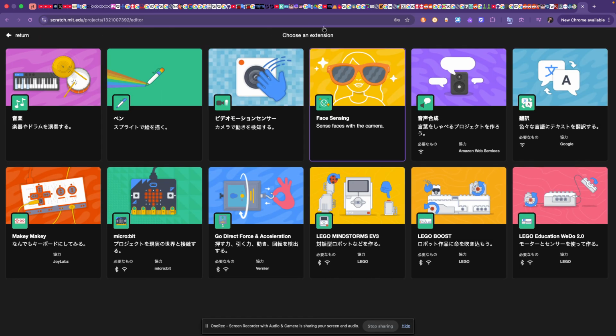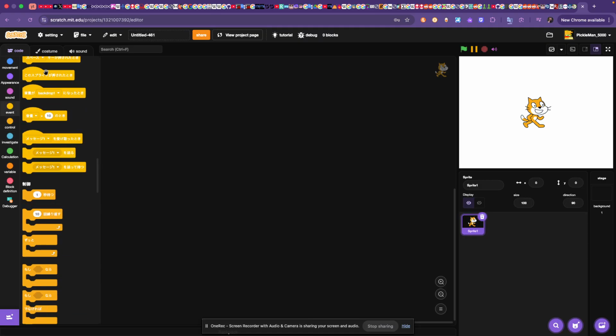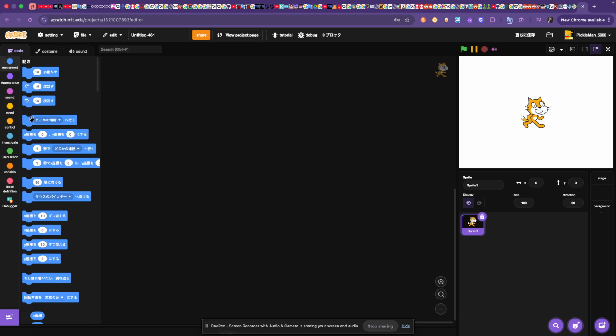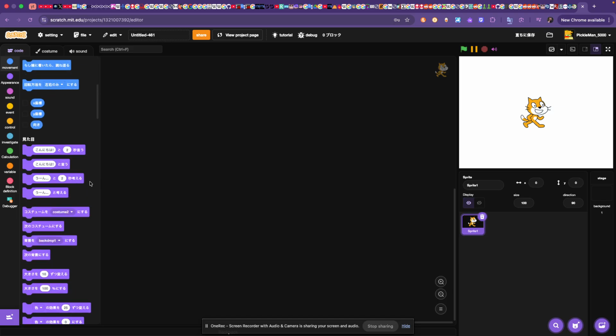What's the thing called? Choose an extension. So it's still choose an extension. None of these blocks translate for some reason. I'm not sure why, but these do translate. All the drop down menus translate. I know that. Somewhere, mouse pointer. I think this is like the go-to block, and it's just somewhere, mouse pointer. I have it set to kanji. I'll maybe do another video on if I have it on katakana or whatever language they suggest me doing. One of these languages, but I'm just going to, mouse pointer, somewhere, mouse pointer,